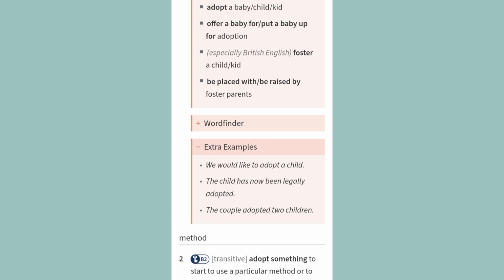Extra examples. We would like to adopt a child. The child has now been legally adopted. The couple adopted 2 children.